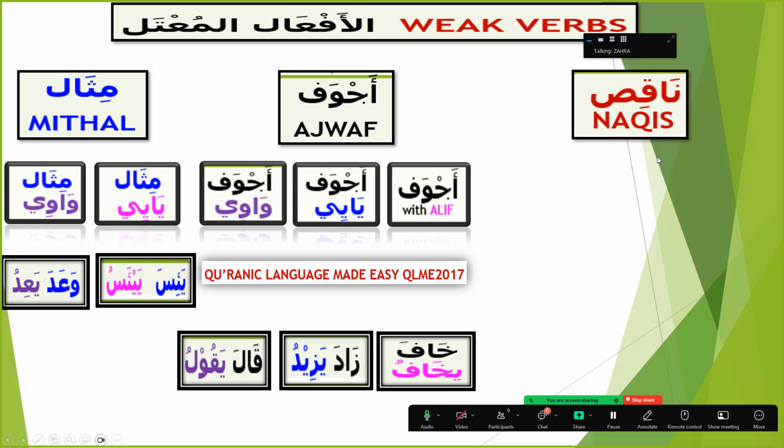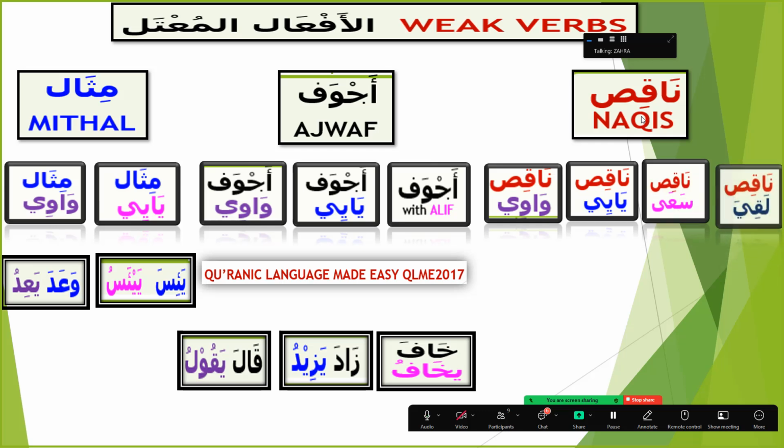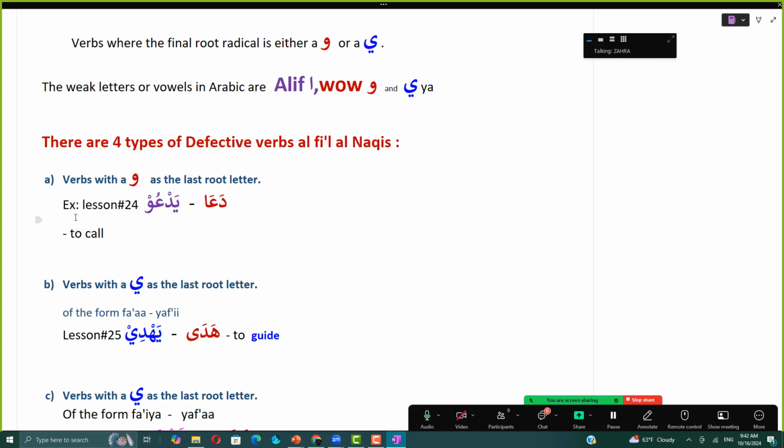Naqis, the weak letter, occurs at the end. Naqis is further divided into four types: naqis wawi, naqis yai, naqis sa'a, naqis laqiya. And the first category is verbs with a waw as the last root letter. And this we are going to learn in lesson 24, inshallah.